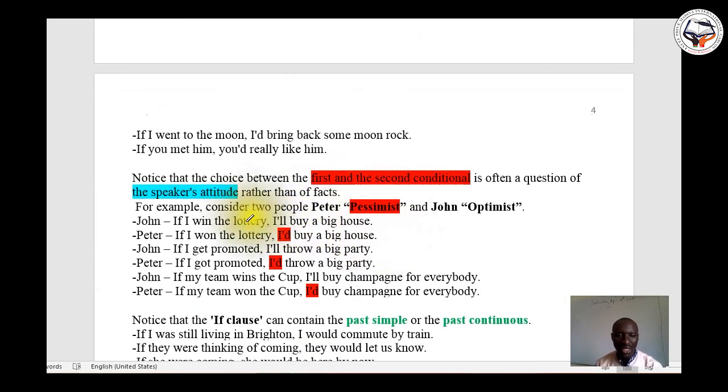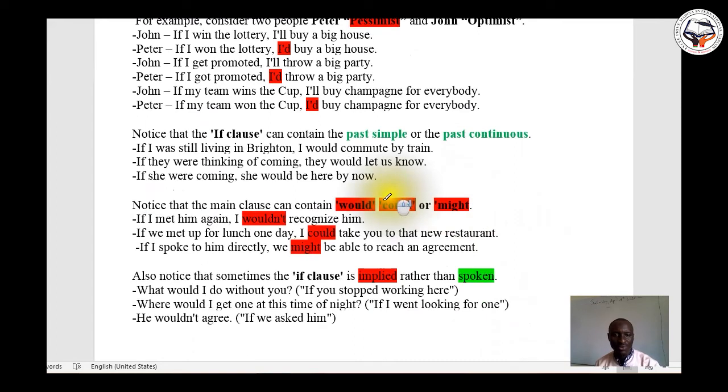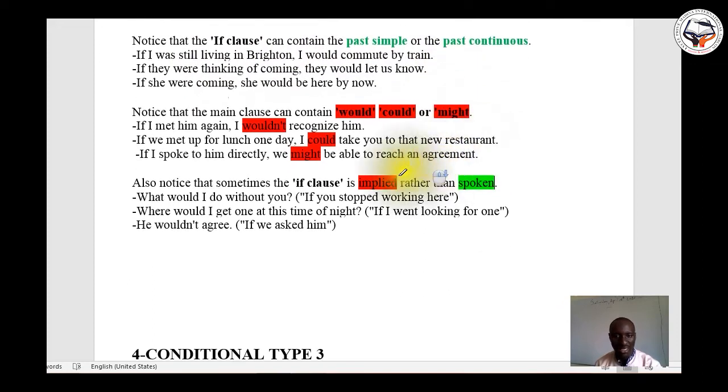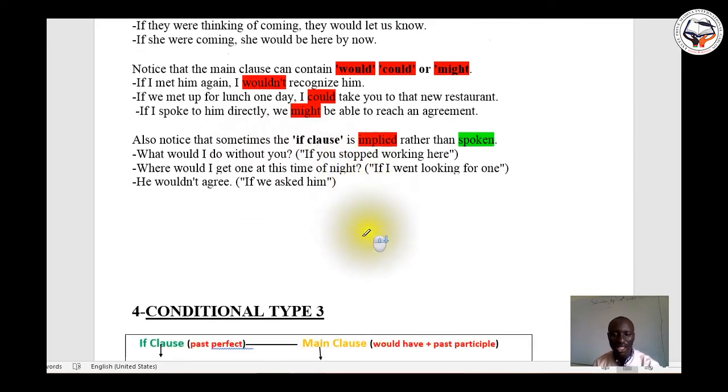We can choose between the first and the second conditional if the question depends on the speaker's attitudes. Notice that the if clause can contain the past simple and the past continuous. Also, we have to notice that sometimes the if clause is implied rather than spoken. All right. So let's move on.